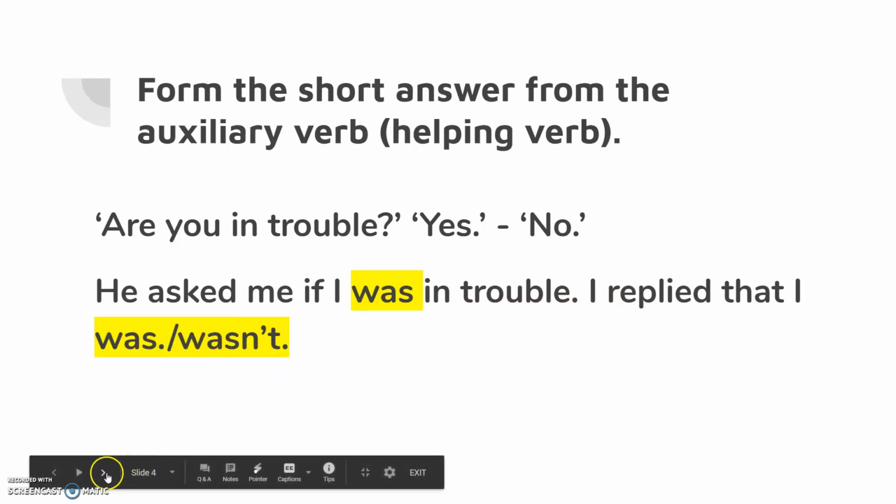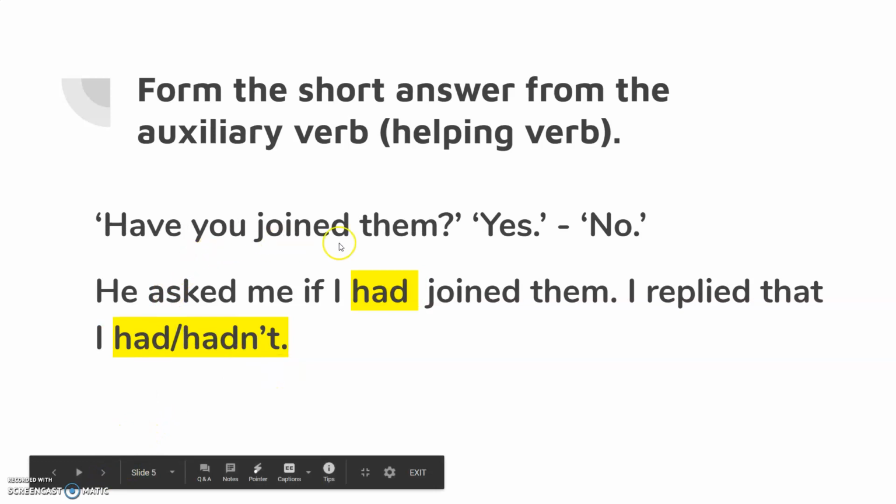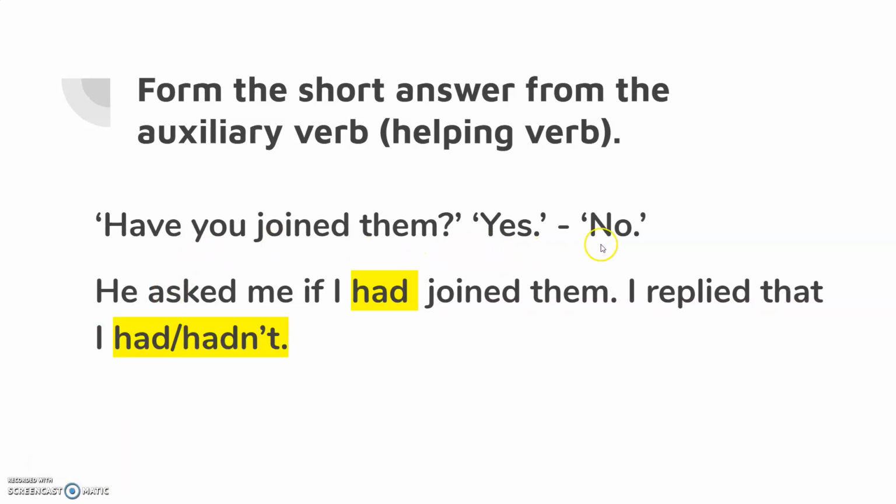And we're going to look at one more. Have you joined them? Yes or no? And again, I'm going to change it to reported speech. I'm going to use my auxiliary verb to give my short answer. He asked me if I had joined them. Have becomes had. I replied that I had, or I replied that I hadn't.